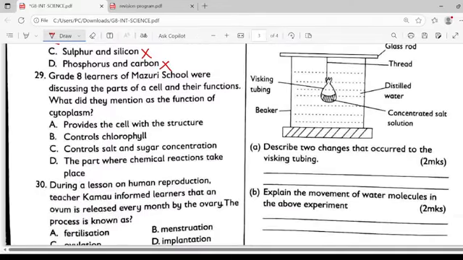Question number 29. Grade 8 learners of Mazuri School were discussing the parts of a cell and their functions. What did they mention as the part of a cytoplasm? Part A provides the cell with the structure, no. Controls the chlorophyll, no. Controls salts and sugar concentration, no. The part where the chemical reaction takes place, yes. The cytoplasm is the part in our cell where the chemical reactions take place.